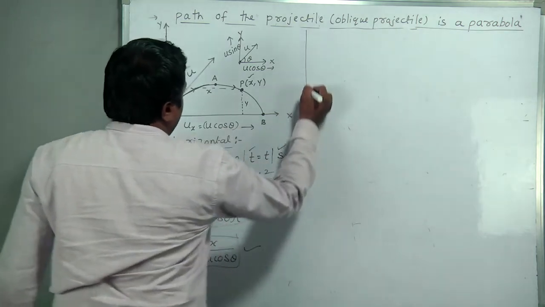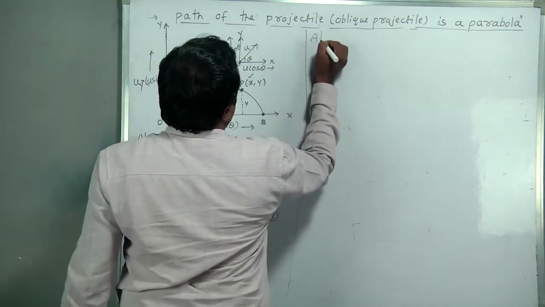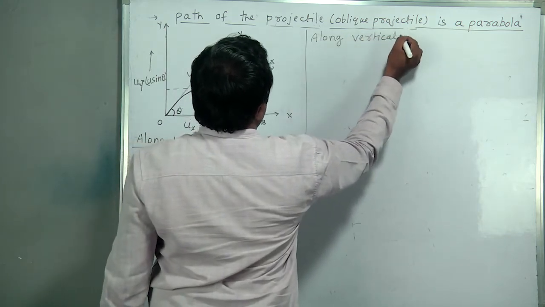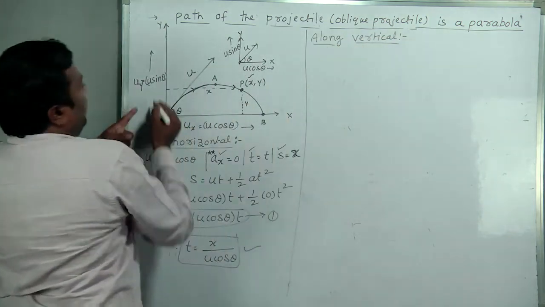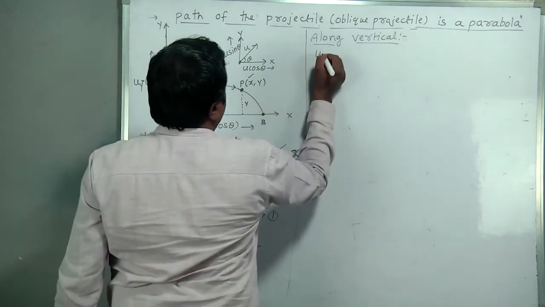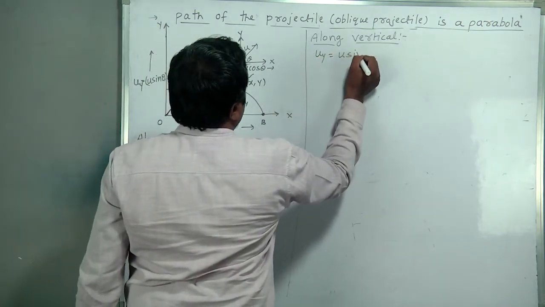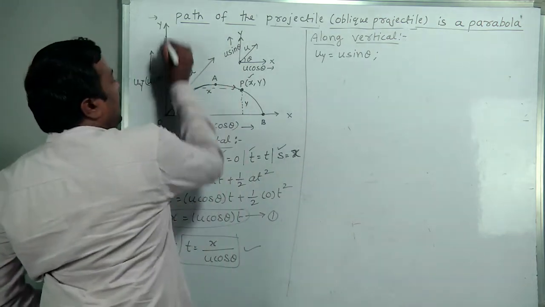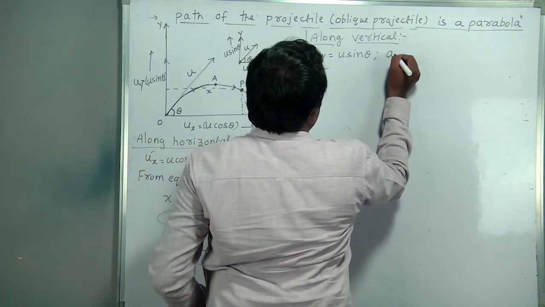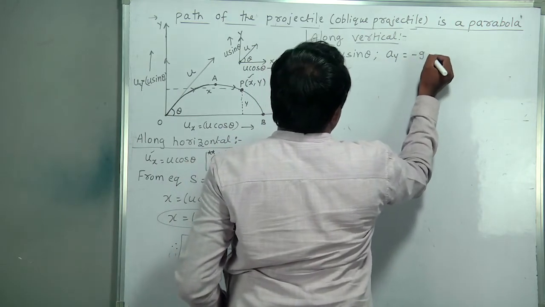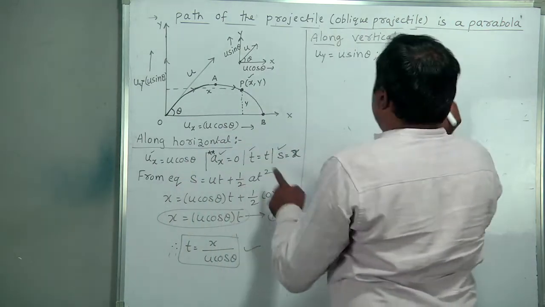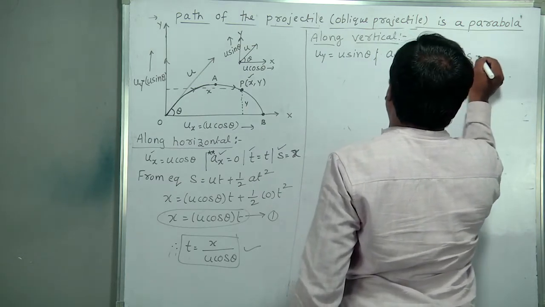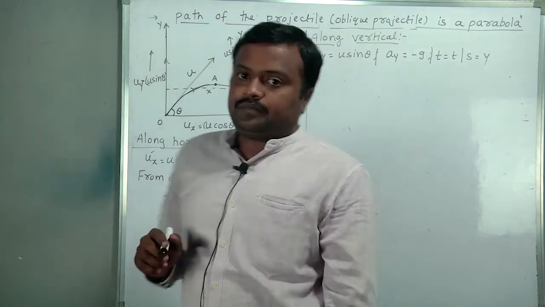That is along horizontal. Now along vertical, what is the initial velocity on the y-axis? Uy is equal to u sin theta. The body is moving in upward direction along vertical, so acceleration is taken to be minus g, time taken as small t, and its displacement consider as y.